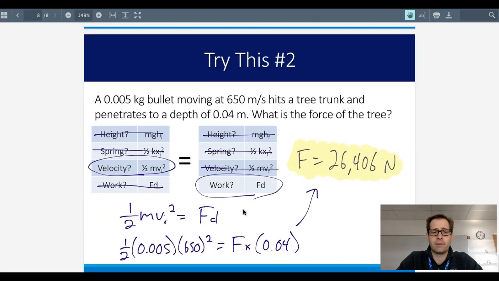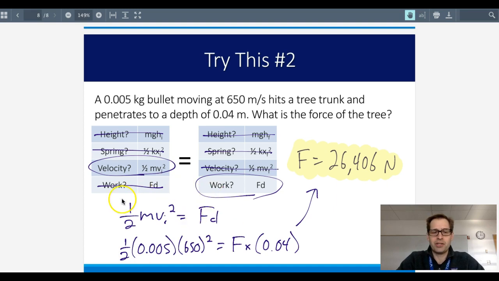Alright, let's take a look at another one. We have a bullet that's moving along at 650 meters per second, hits a tree, and sticks into the tree to a depth of 0.04 meters. What is the force that the tree applies to the bullet to slow it down? Once again, we have an initial kinetic energy of the bullet, and then the tree is doing the work. It's applying a force over a certain distance. We know the distance from how far the bullet went into the tree, so that's 0.04, and then we know the initial speed. We can then solve for force once we plug these numbers in.